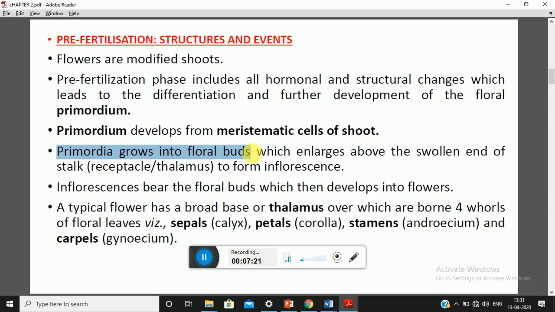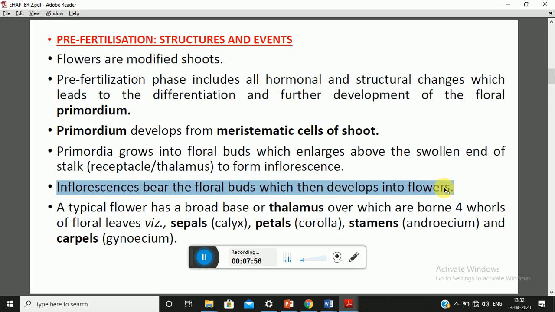These floral buds are present at the tip of the stalk. They will enlarge above the swollen end of the stalk, which is known as a receptacle or thalamus. So there will be a receptacle or thalamus at the tip of the stalk, which is the swollen end of the stalk, and above that the floral bud will grow, and it will lead to the formation of inflorescence. So inflorescences bear floral buds, which then develop into flowers. So floral buds later develop into flowers.